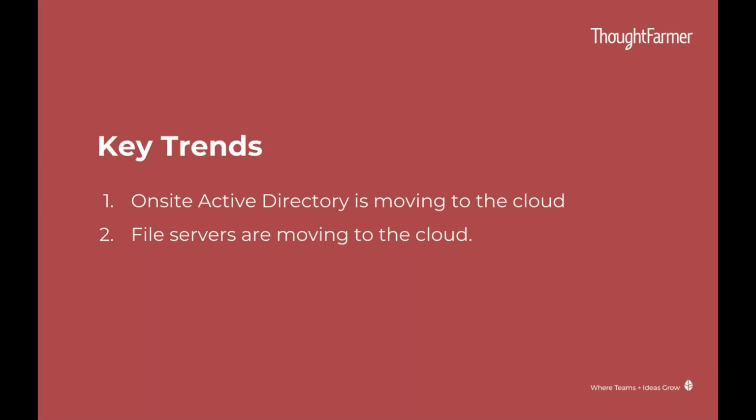So in terms of key trends that we've observed, there's been an ongoing shift of business applications to the cloud, and this has been going for a while now. Two mainstay applications that we've seen people start to move now as well have been the Active Directory server. Traditionally, this is something that's behind the firewall with all your usernames and passwords, as well as the file server. The file server has been a real reliable workhorse. The F drive, everybody knows it.